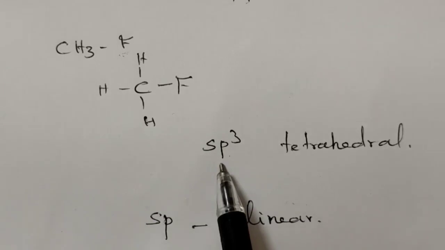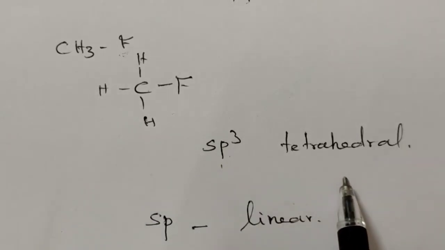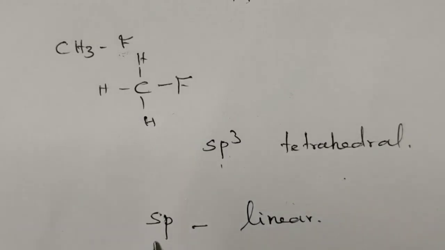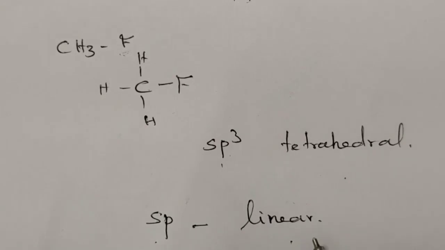When sp3 hybridization comes, the molecule is tetrahedral in shape. At the same time, if sp hybridization comes, the molecule is linear. So like this we can calculate the number of sigma and pi bonds present in a molecule, as well as the hybridization. From the hybridization we can predict the geometry of organic molecules.